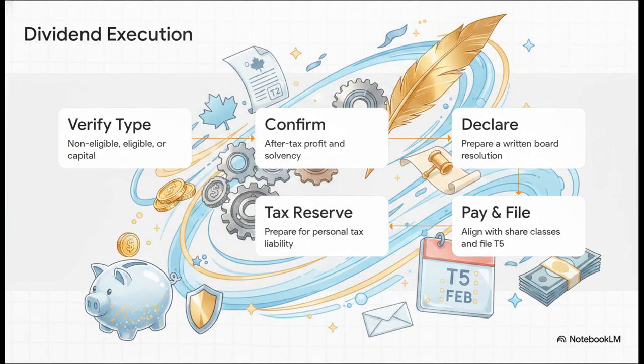For the dividend execution process, the source emphasizes the absolute necessity of confirming the exact classification of available dividends through official corporate tax accounts. The execution requires specific legal steps, including formal board resolutions and the preparation of proper tax slips. The document notes the critical requirement for the shareholder to independently prepare for personal tax liabilities, as tax is not withheld at the corporate source.